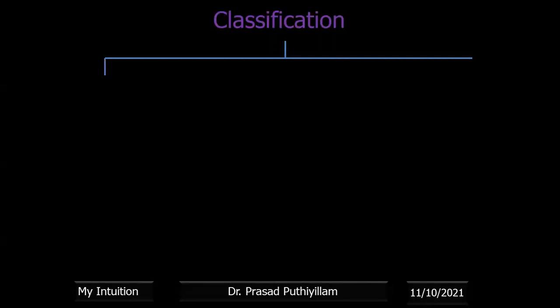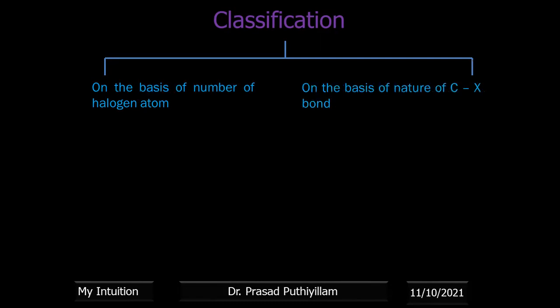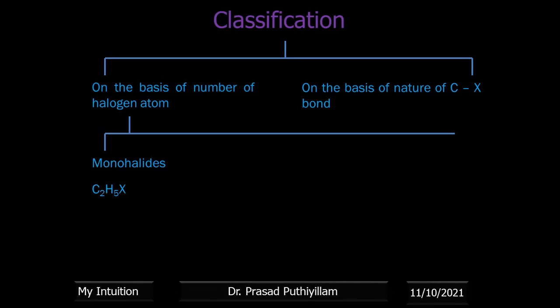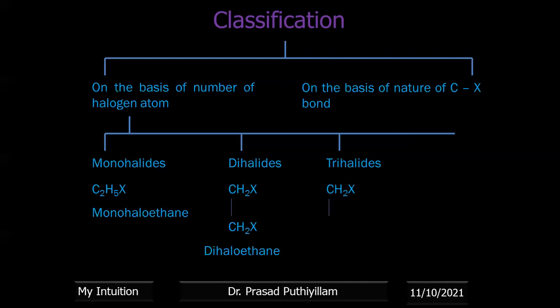Classification. It can be classified mainly on the basis of the number of halogen atoms present in the alkyl halide, or on the basis of the nature of the carbon-halogen bond. First case, the number of halogen atoms. If only one halogen atom is there, we call it a monohalide. Example, ethyl halide, or monohaloethane. The second one is dihalide, where two halogen atoms are present. Example, dihaloethane. If three halogen atoms are present, like CH2X, CHX, CH2X, you can call it trihaloethane.